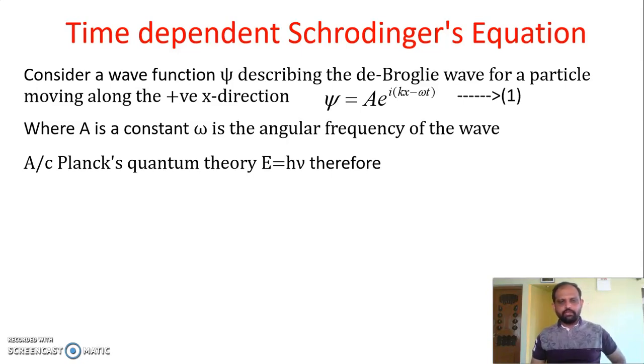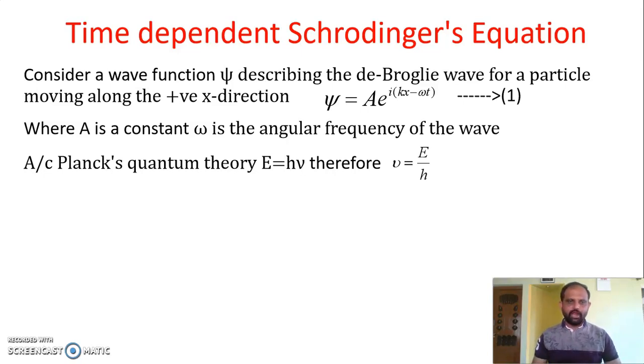We know that according to Planck's quantum theory, the energy of the particle or quanta, whatever particle we consider in a system that has the frequency nu, is E equal to h nu. So nu is equal to E divided by h.